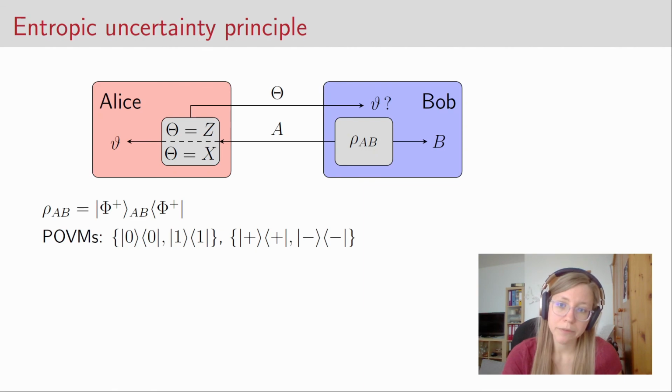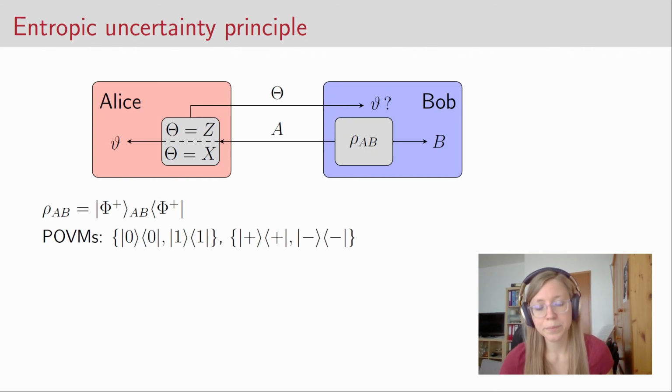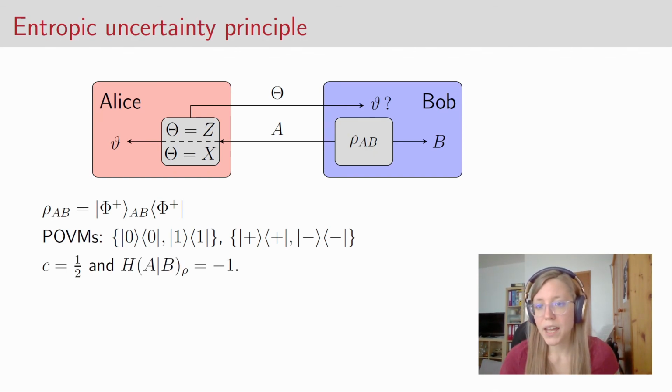And the POVM for the X measurement is given by the corresponding POVM elements constructed from the plus and the minus state. And you can calculate this parameter c to be 1/2. And we have calculated before the conditional entropy of the state, which is -1.